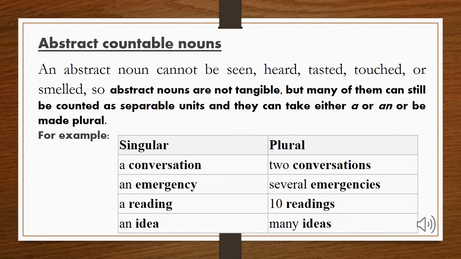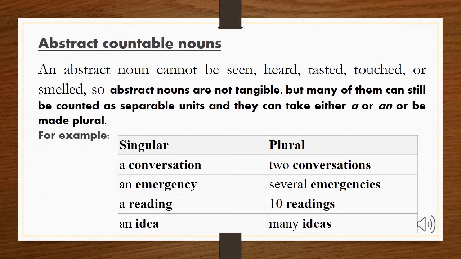Now, abstract countable nouns. To understand that term, first you need to know what abstract nouns are. An abstract noun cannot be seen, heard, tasted, touched, or smelled. So basically, abstract nouns are not tangible, but many of them can still be counted as separable units, and they can take either a or an or be made plurals.